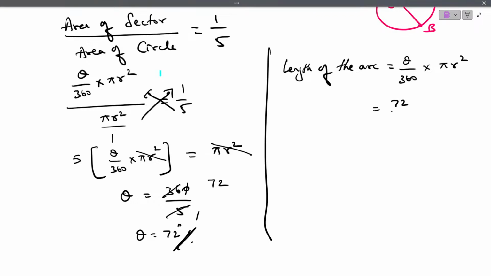So theta, just now we got 72, divided by 360, into pi, which is 22 by 7, into radius. The radius he has given us is 7 centimeters. So 7 into 7, this 7 gets cancelled. Then 72 by 360. Shall we cancel this? 2 ones are 2. 2 eights are 16. 0.